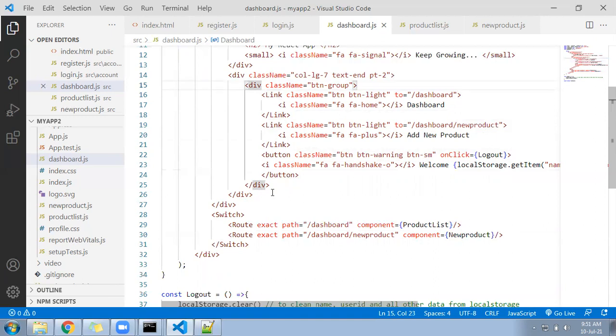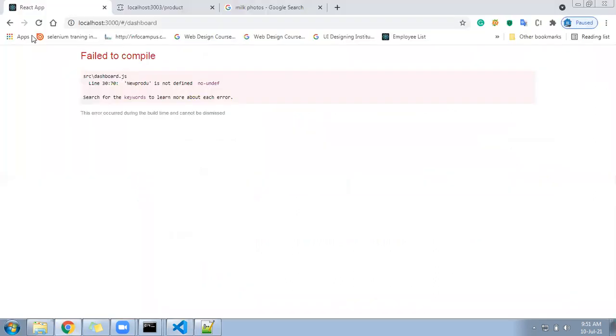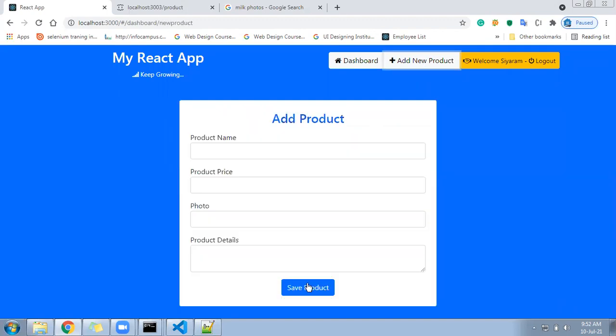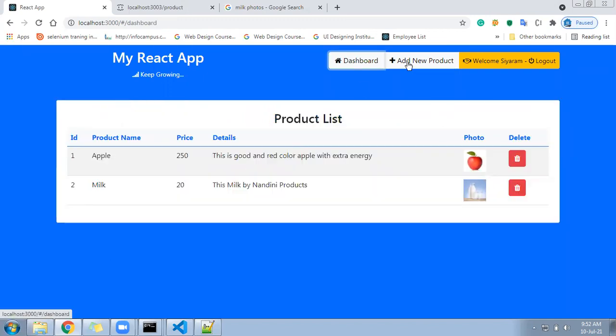Because of that, every time if the fundamental is clear, then the upper level content will be more clear. So your practice implementation plays a major important role. When I go here, I could see the new product page is coming. It is asking the new product name, price, quantity, photo. Again, you will copy the photo from internet and finally click on save details. It will come to your dashboard and display the list.